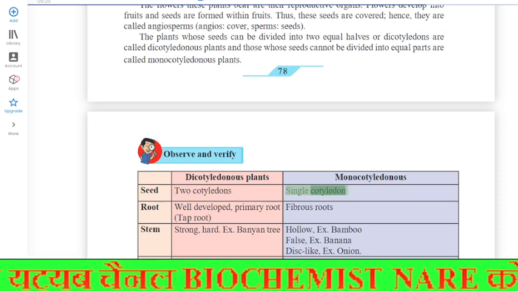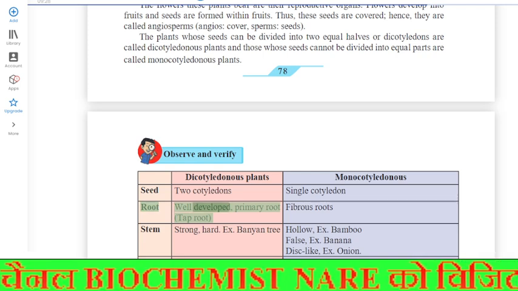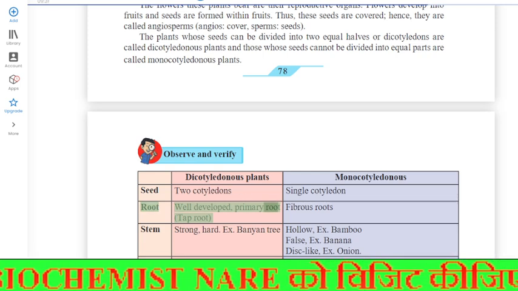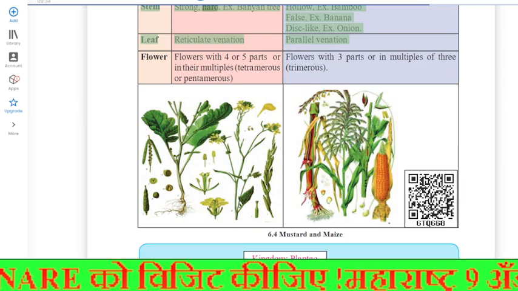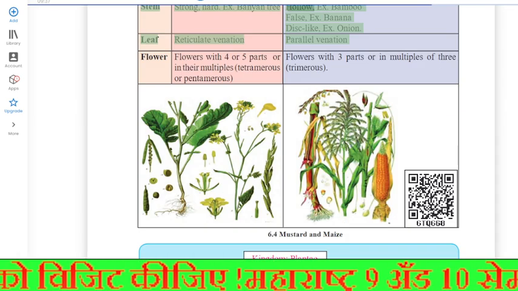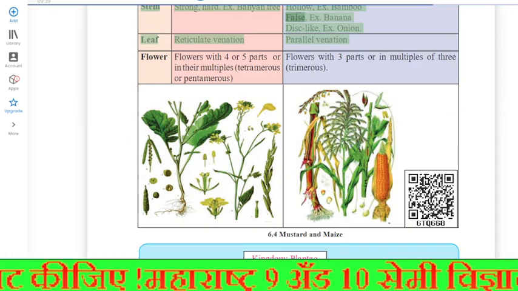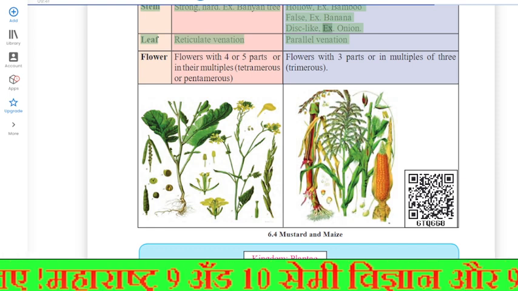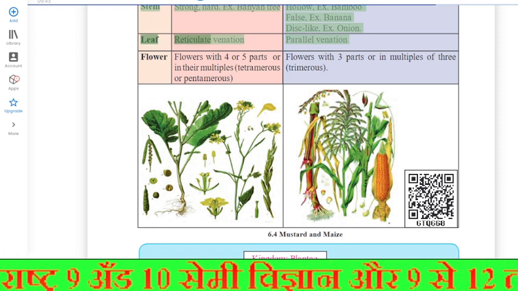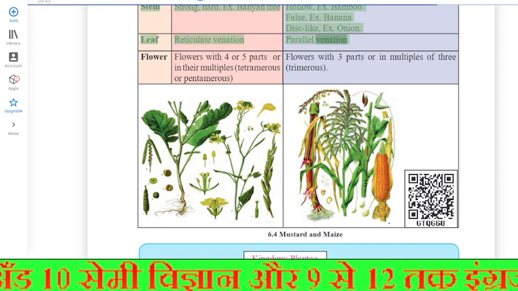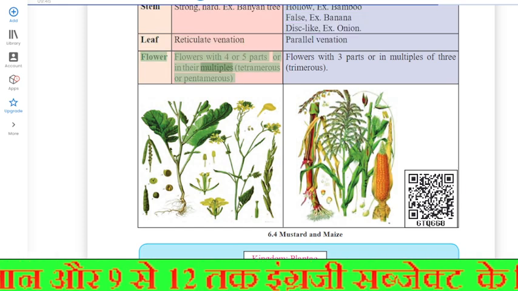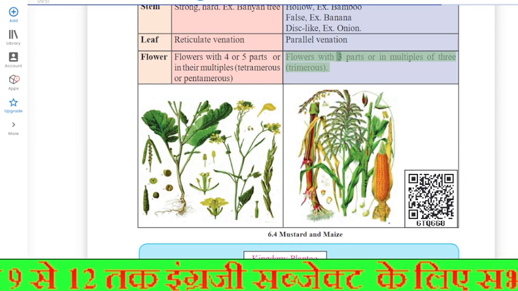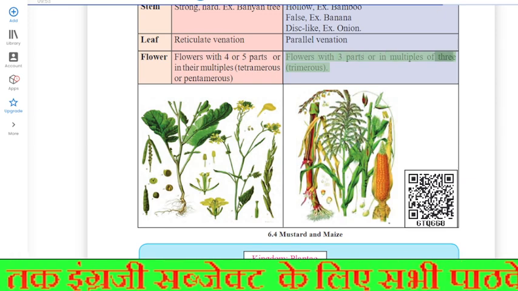Single cotyledon. Root well developed, primary root. Fibrous roots. Stem strong, hard: banyan tree; hollow: bamboo; disc-like: banana, onion. Leaf: reticulate venation; parallel venation. Flowers with 4 or 5 parts or in their multiples. Flowers with 3 parts or in multiples of 3.